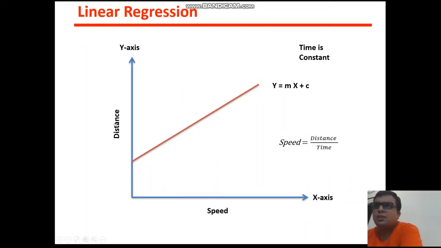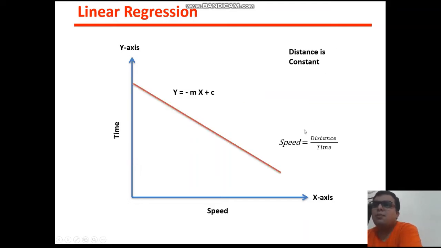Now if you plot speed and distance, you can see that if you increase the speed, the distance you cover increases, if the time is constant. This is the relationship between speed and distance, and you can easily understand it using this line. If speed increases, your distance also increases if the time is constant.